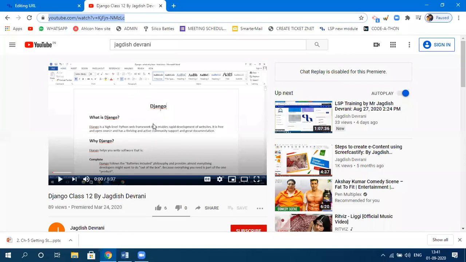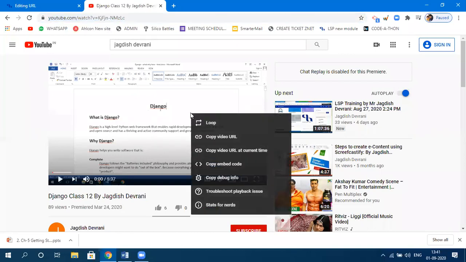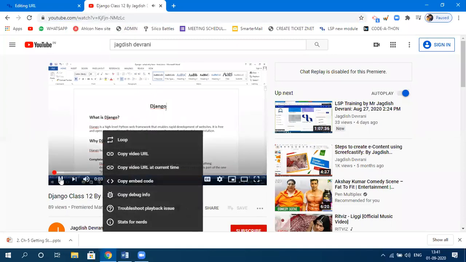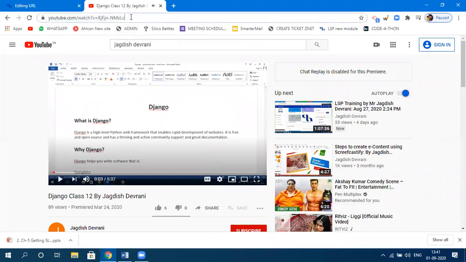There are two things. When you right click on this and click on copy embed code, remember this, you need to do this when you want this video to be embedded in LSP. You need to copy embed code when you want this video embedded in LSP. And you need to copy this link if you want this video to be given as a link.